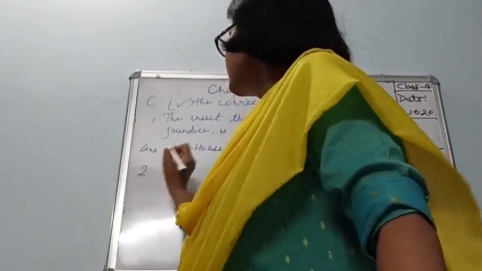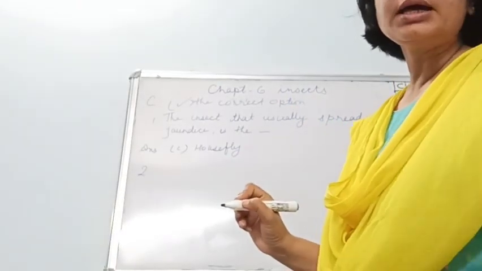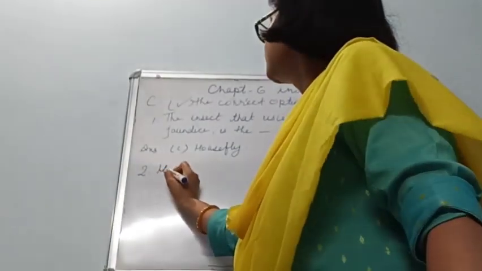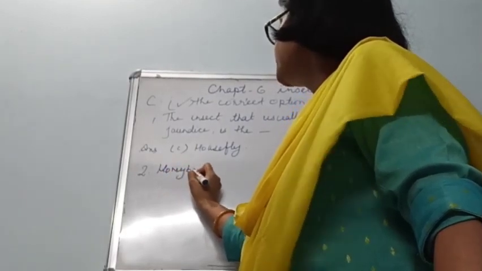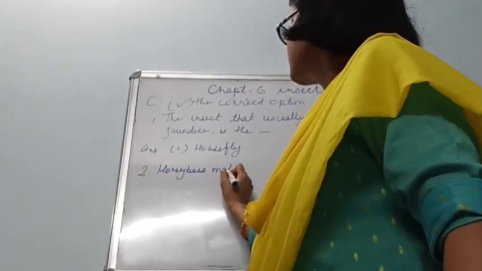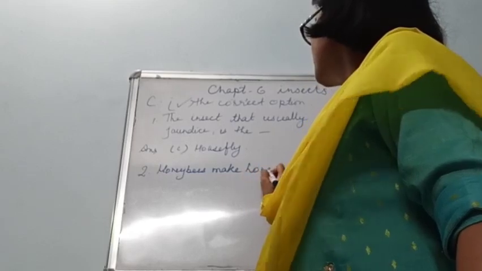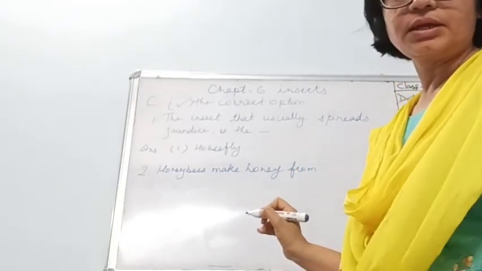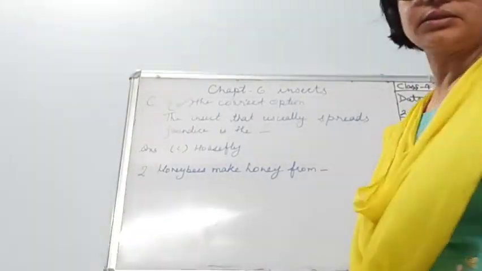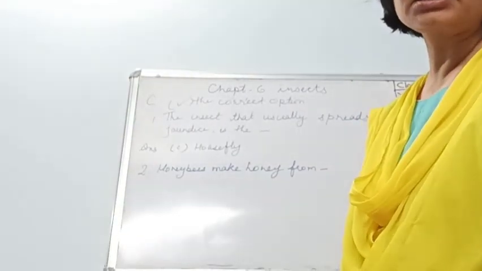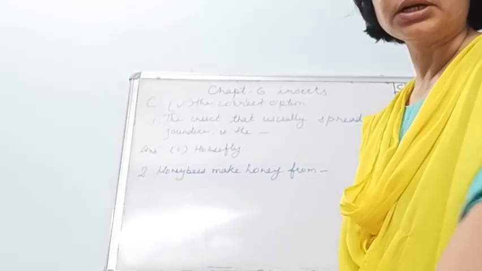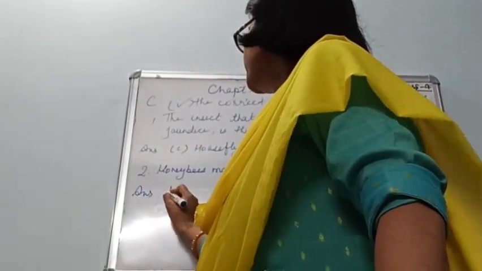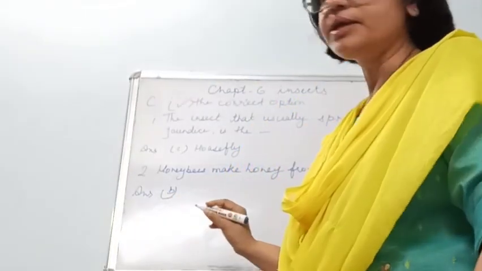Now comes the second question. Honey bees make honey from. And the options are lac, nectar, milk and sugar. And the right option is option B. This is nectar.